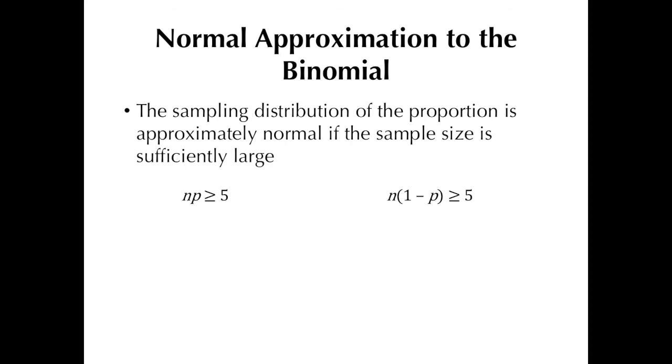Now, there's a caveat to this though. As one can figure out already from the general rule of thumb, the sample size need not be that large if p is rather near to 0.5. But how about with the extremes, that is for small and large values of p? Now let's take p of 0.01 for example. In order to satisfy the rule of thumb that n times p is at least 5, the sample size has to be at least 500.